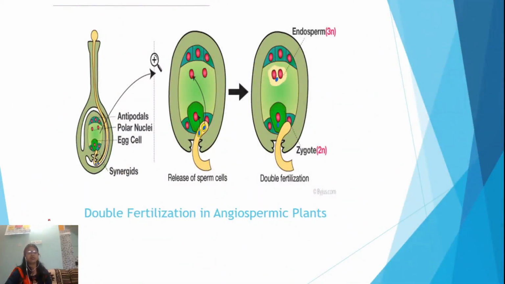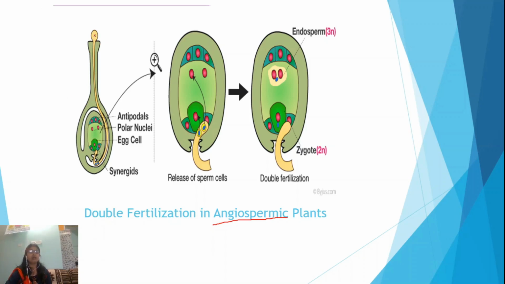This diagram is showing the double fertilization process in angiospermic plants. This is the peculiar feature of angiospermic plants. It is not found in other groups of plants. Here the process of fertilization occurs twice, hence it is known as double fertilization.